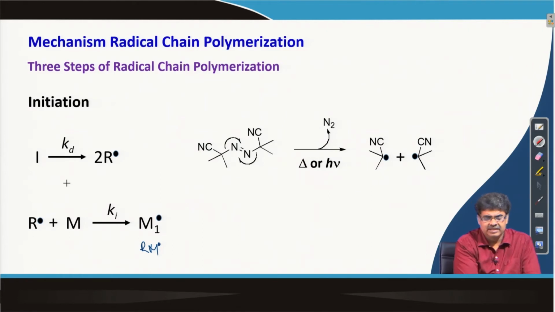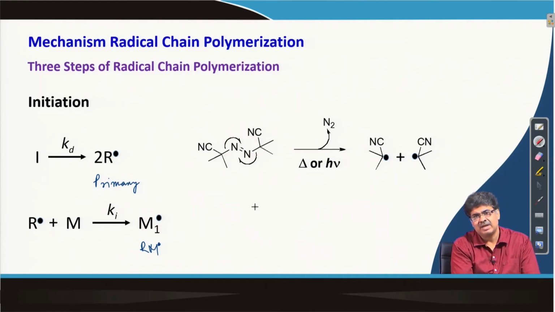We call this a primary radical, because next it will attack another monomer M and start the chain. So, we call this a chain initiating radical.